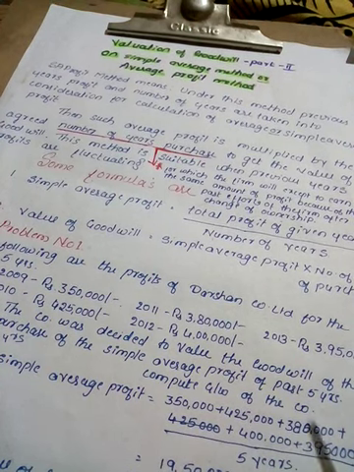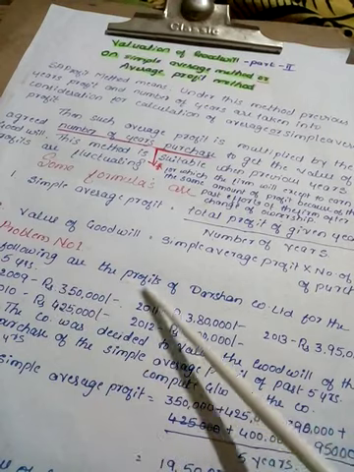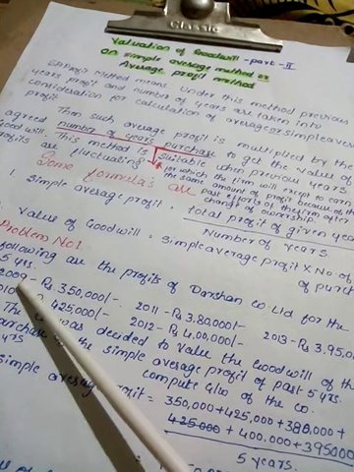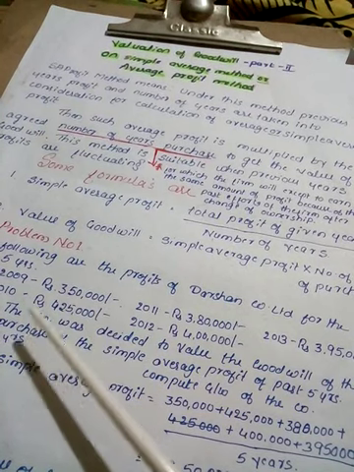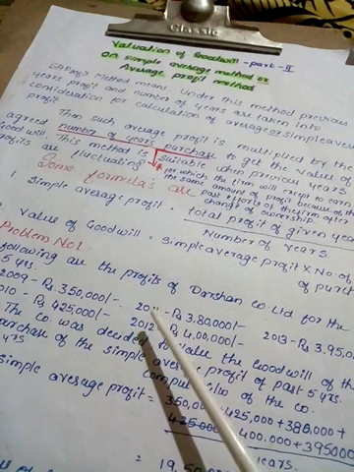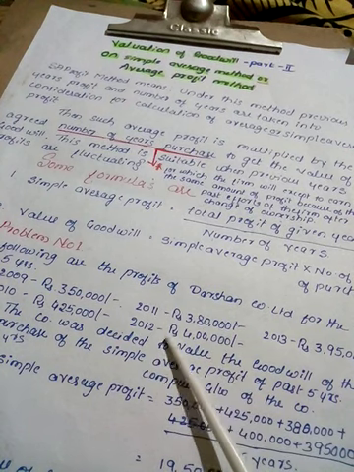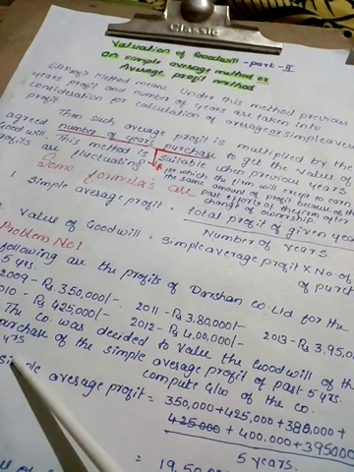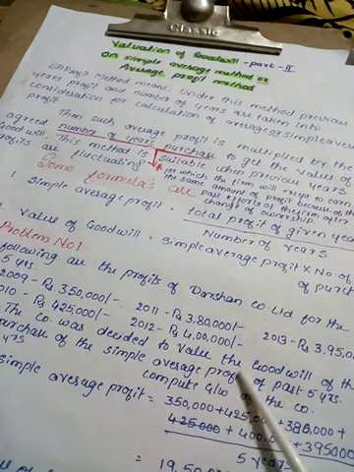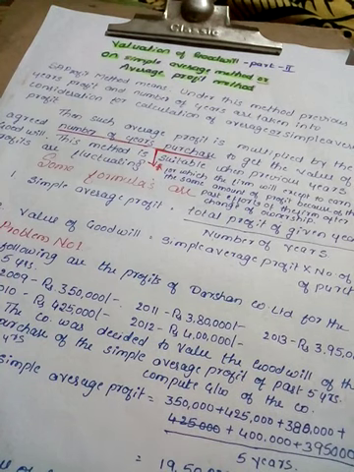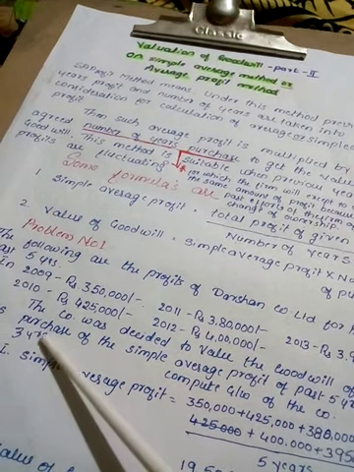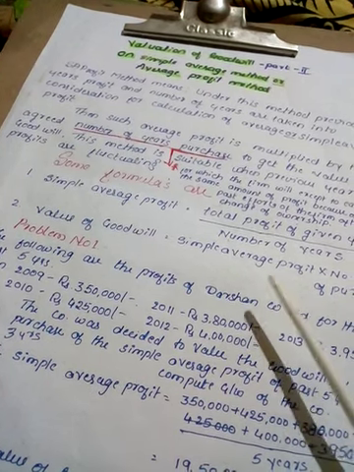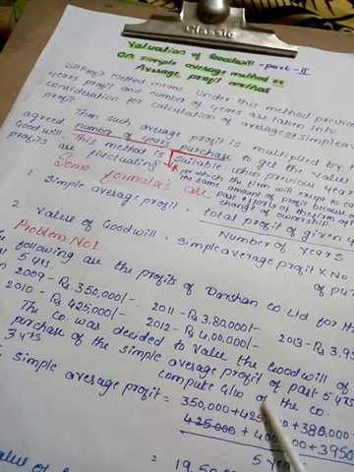Let's see a very simple problem. The following are the profits of Darshan Company Limited for the last 5 years. The profit in 2009 is 3,50,000, 2010 is 4,25,000, 2011 is 3,80,000, 2012 is 4 lakhs, 2013 is 3,95,000. The further information is that the company decided to value the goodwill at 3 years of purchase of the simple average profit of the past 5 years. Compute the goodwill of the company.